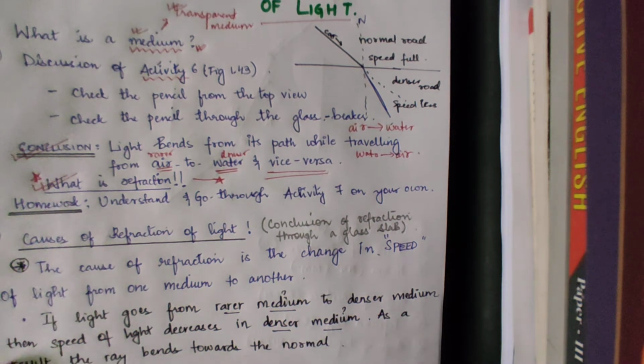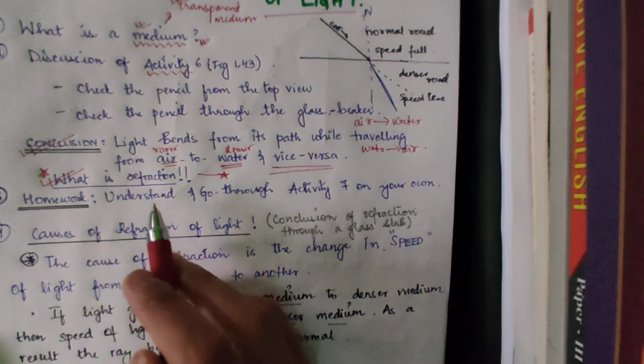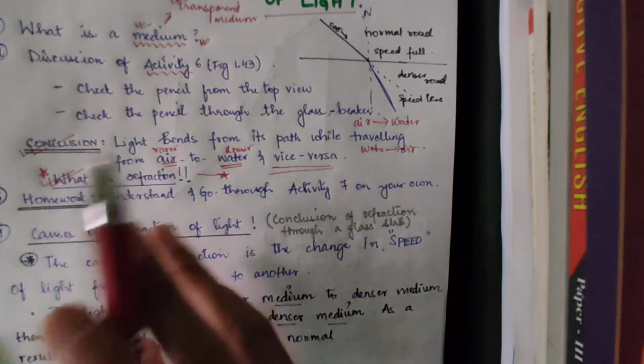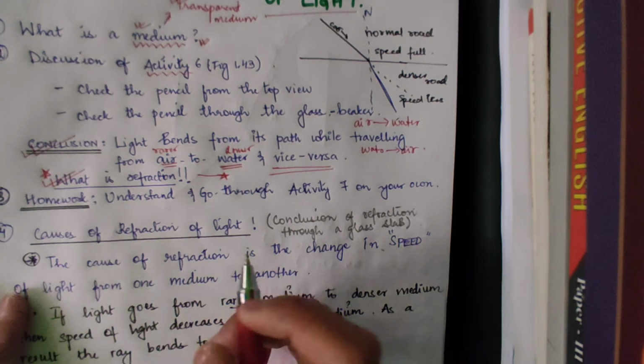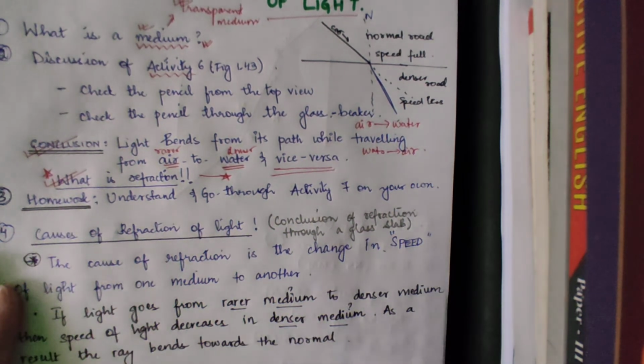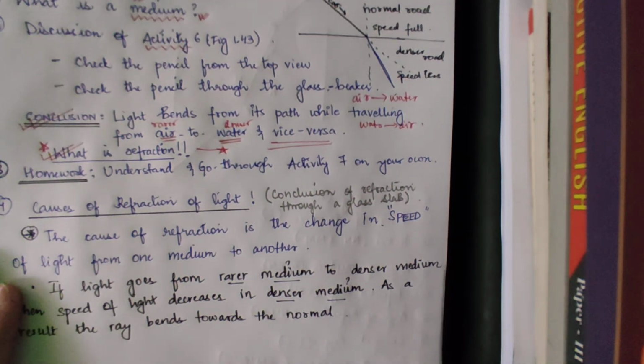I hope you understood that. Just go through this one. I didn't discuss it nicely, I just went in brief with activity number 7, so you just go through and understand it. The important terms you can underline.